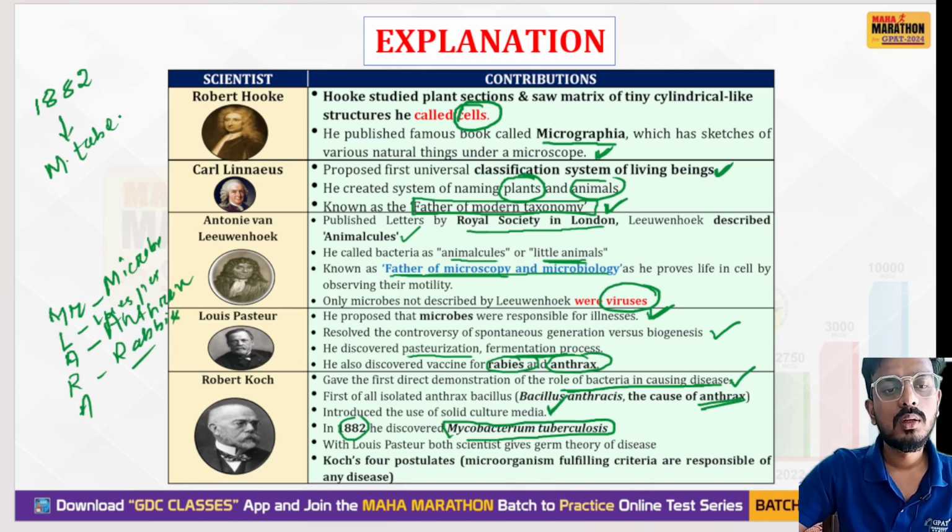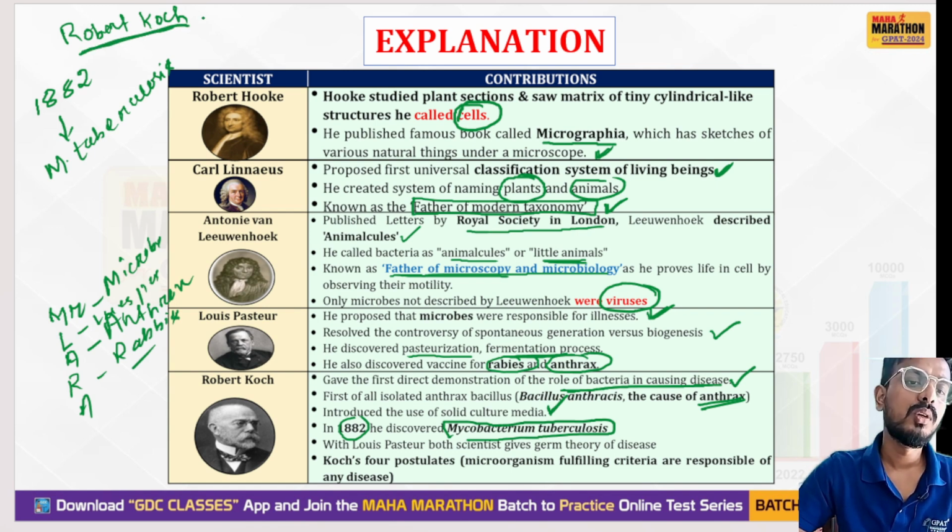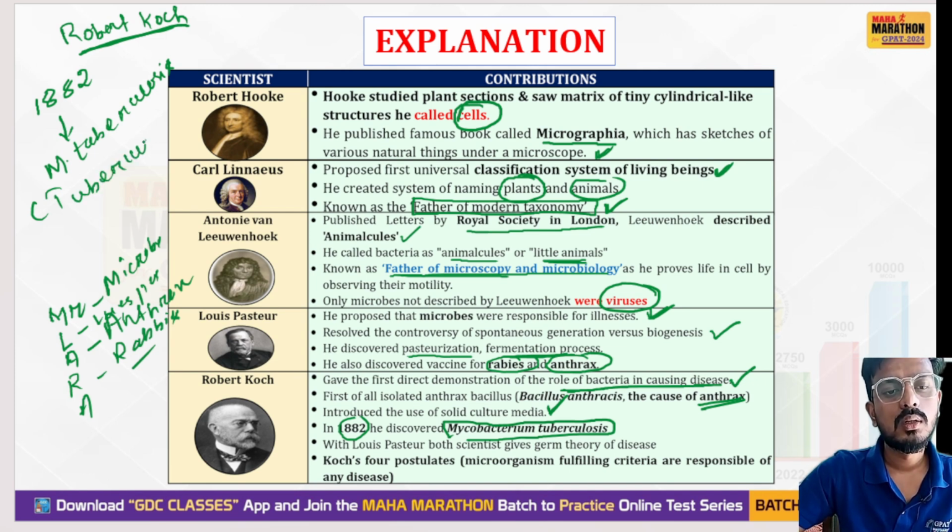Mycobacterium tuberculosis. By whom was it discovered? By Robert Koch. Robert Koch discovered Mycobacterium tuberculosis. And remember, this Mycobacterium is responsible for the disease